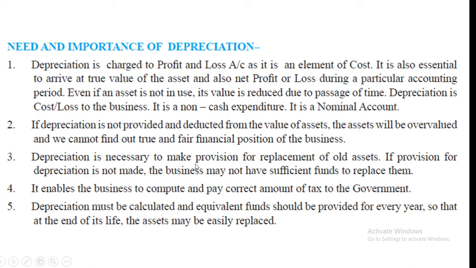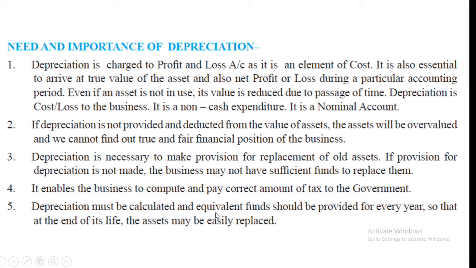Depreciation is necessary to make provision for replacement of old assets. If provision for depreciation is not made, the business may not have sufficient funds to replace them. Actually, a business charges depreciation, it comes in the profit and loss account, and that much amount the company transfers to the provision for depreciation. Through the provision the company makes a fund, and out of that fund the company can purchase a new asset. Okay, it enables the business to compute and pay the correct amount of tax to the government.